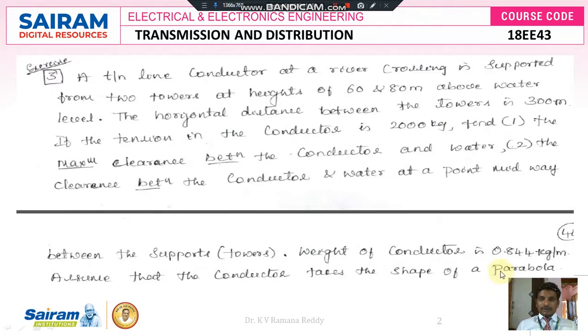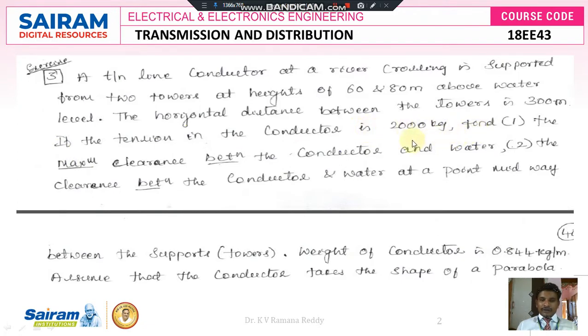So if you read the problem very carefully, here they have given the heights of the two towers. Tower A height is 60 meters, tower B is 80 meters, and the horizontal distance between the towers, that means the span of the towers L, is 300 meters, and the tension in the conductor, capital T, is 2000 kg.